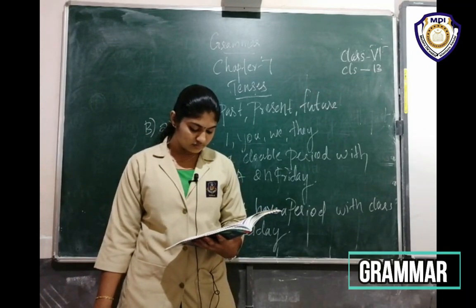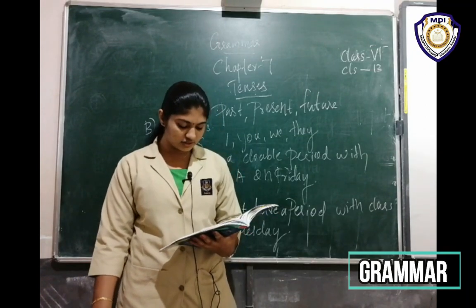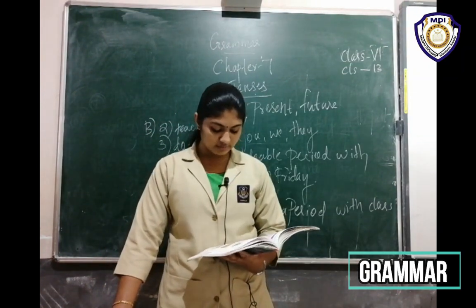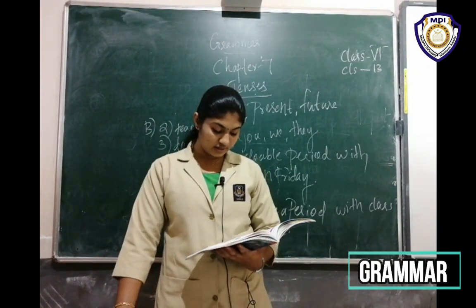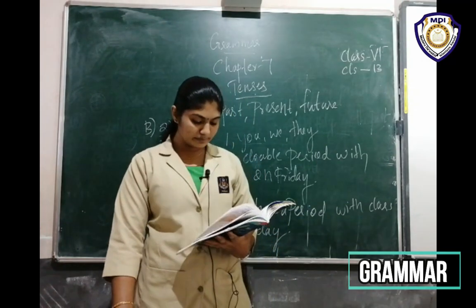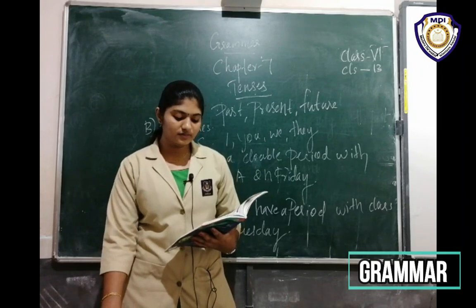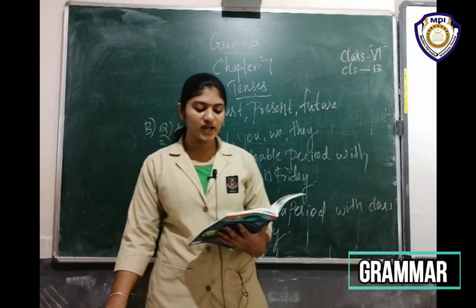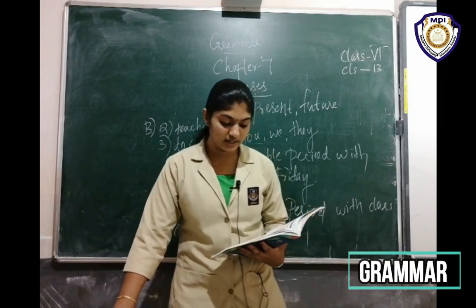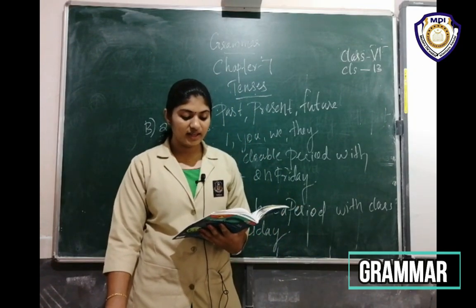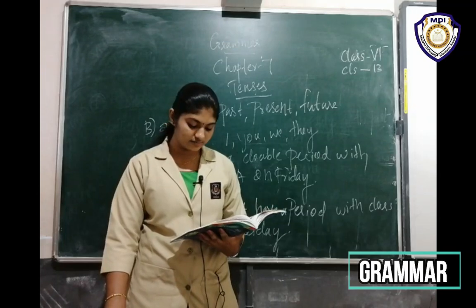Then third one, Nishant dash the bird. Nishant is feeding the bird. Okay. Then fourth one. Misha dash an email to her friend. Misha is writing an email to her friend.